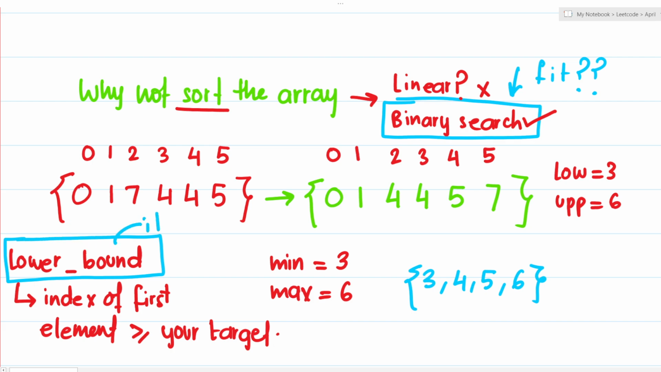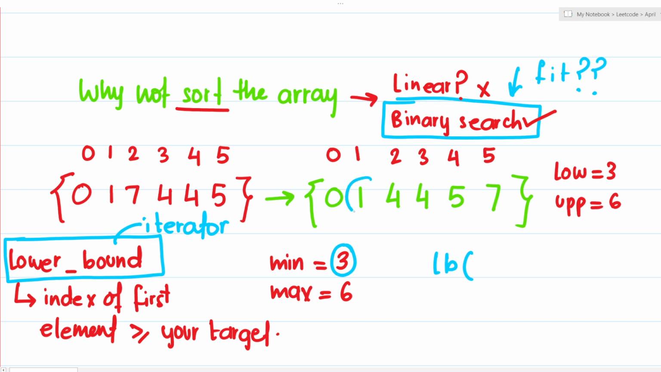Lower bound basically returns an iterator. Okay, it gives you the index of the first element which is greater than or equal to what you are searching for. So at the minimum side, I'm searching for 3. So what I will do is I will apply lower bound, and I'll say to that lower bound that your search space is from 1 to 5. Okay, I'm going to say that, and then what I'm searching for is 3.